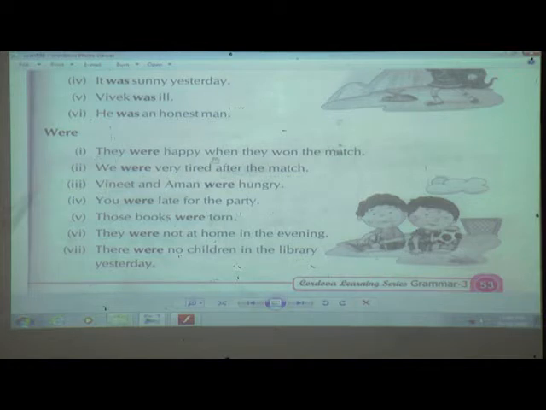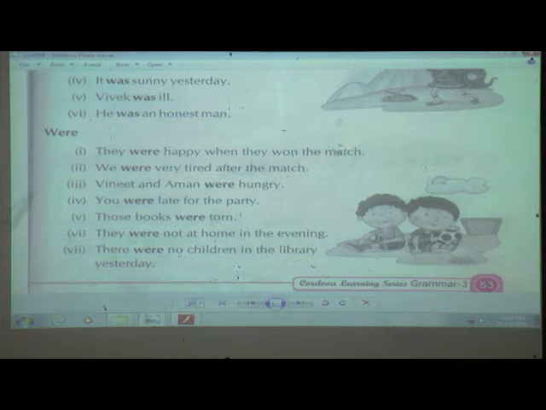They were happy when they won the match. Can you see they? Yes, it shows a plural noun. We were very tired after the match. We, Vinit and Aman, were hungry. Two persons are there, two boys. You were late for the party. Those books were torn. They were not at home in the evening. There were no children in the library yesterday.